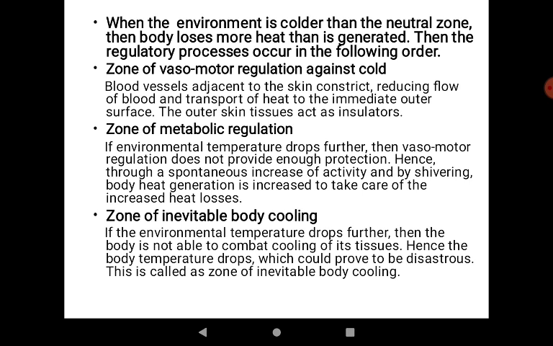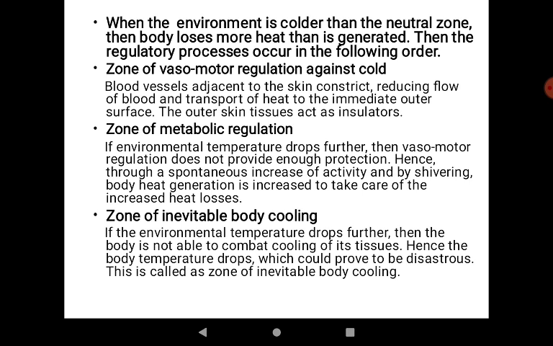So it acts using a low flow rate of blood, and it restricts the heat loss from the body to the outside. The outer skin tissues act as insulators in this case.